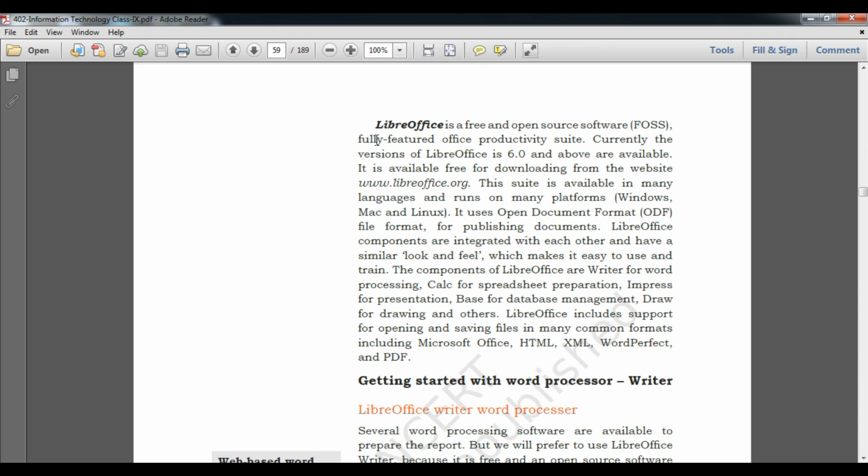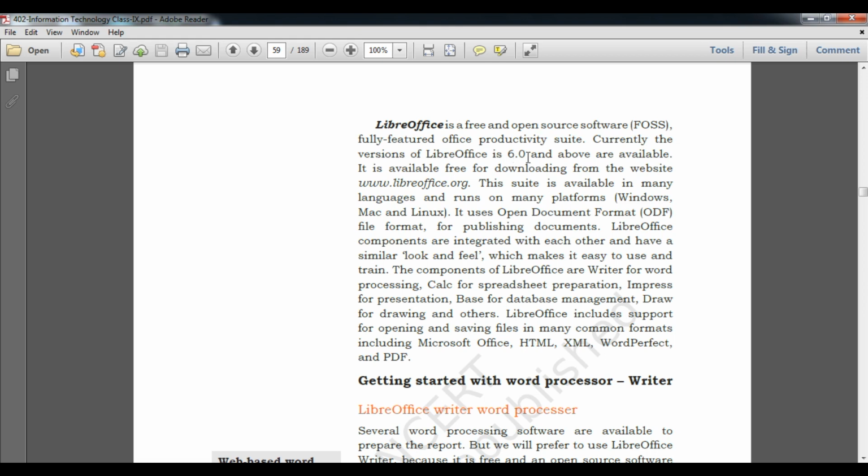Free software means you do not need to pay a license key or any kind of money. You just install it on a computer and use it like any other software. It will never ask you for a key, a purchase, or a trial version. It will be the full version, and you can use it.